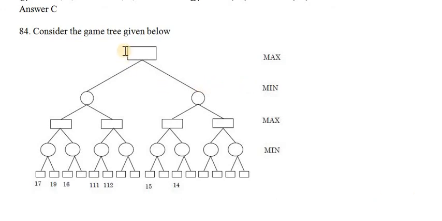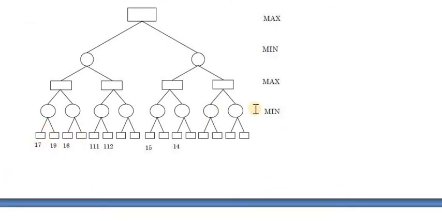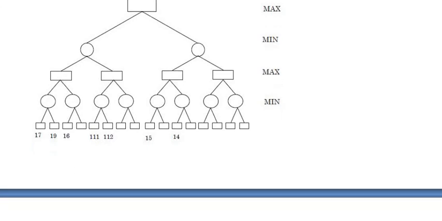If Max is playing and scoring more utility value, his performance is better. If Min is playing and giving only a lesser value, then Min performed better. Suppose Min gives more and Max earns a lesser utility value, then both performances are very low. Now this is the situation after Min played and finally assigned the utility value. As per this utility value, you want to calculate the Max value.